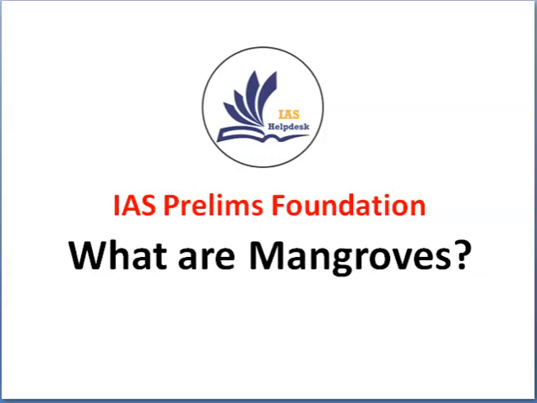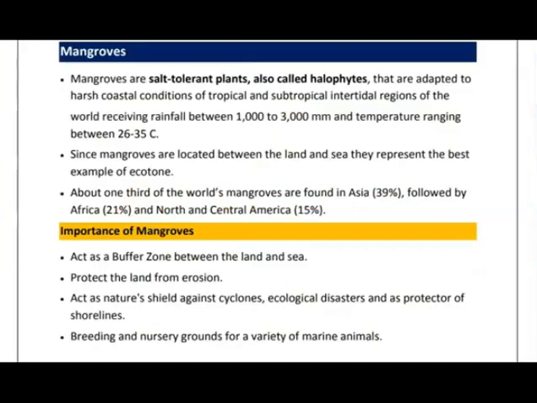Let's start the topic. Mangroves are the plants which are located between the land and sea, and they are the example of ecotone. As in the first video, I have explained that ecotone is a transition area between two biomes. So in this, first is the land biome, that is the forest biome, and the second is the marine biome. So mangroves lie in between the land and sea, and they act as a transition zone.